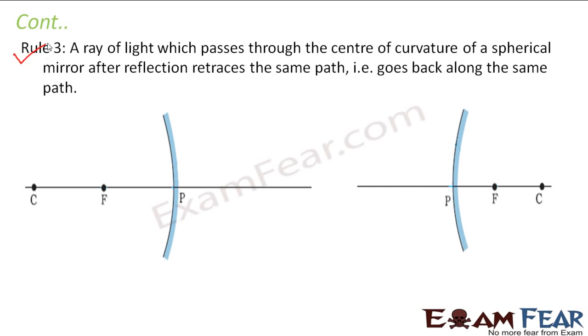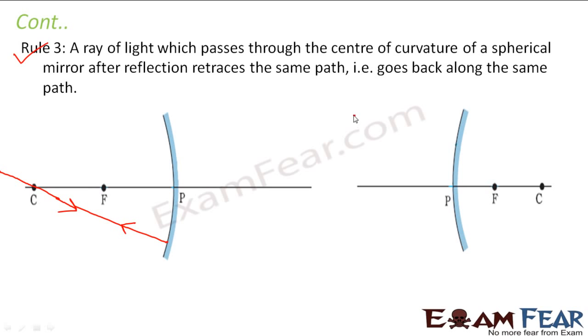Now let us look at rule number 3. It says that a ray of light which passes through the center of curvature of a spherical mirror, after reflection retraces the same path. That is, it goes back along the same path. That means if you have a ray of light which passes through the center of curvature, for example, somewhat like this, so this is my ray of light which passes through the center of curvature. It strikes the mirror and after reflection it goes back along the same path. Correct?